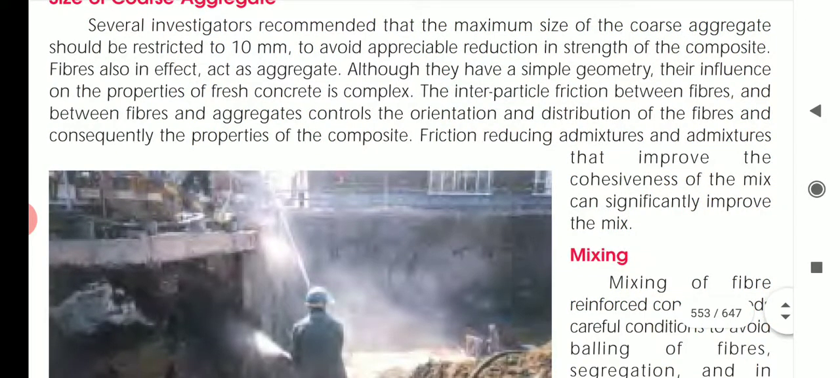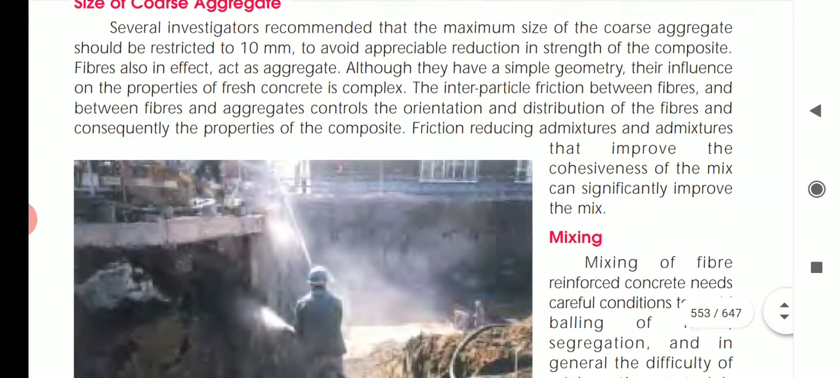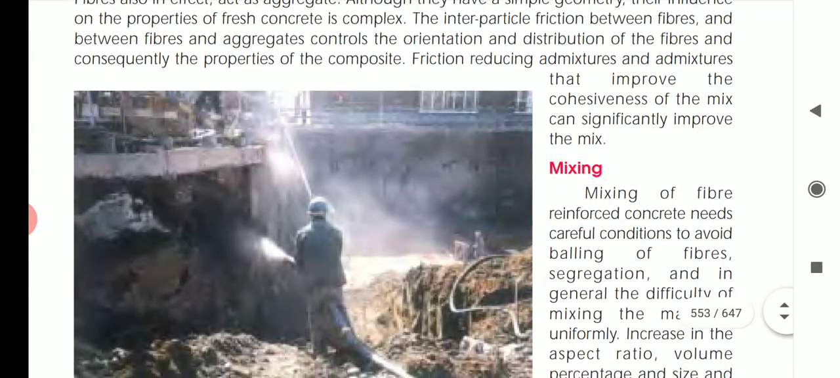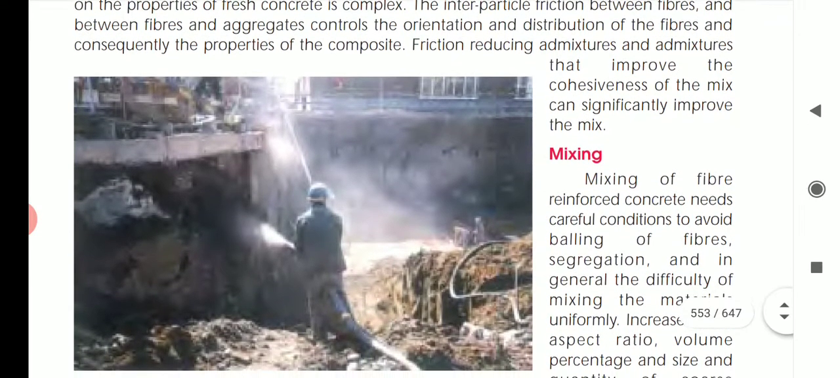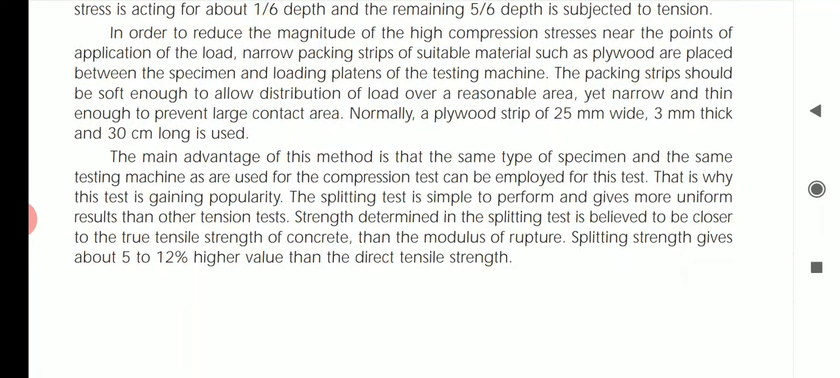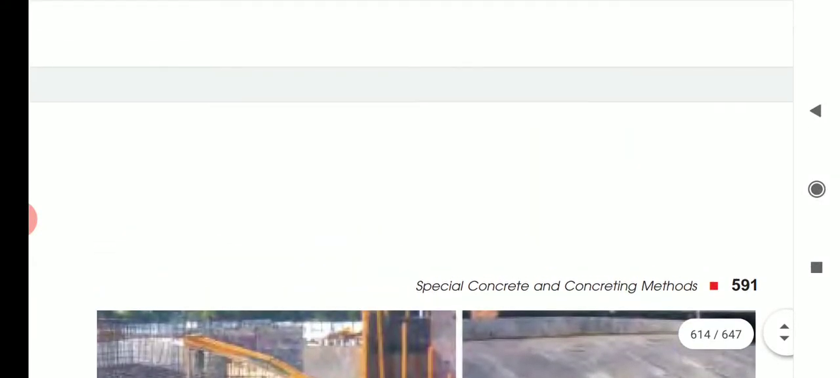aggregate. The interparticle friction between fibers and the aggregate controls the orientation and distribution of the fibers, and consequently the properties of a composite. Friction reducing admixtures and admixtures that improve the cohesiveness of the mix can significantly affect the concrete. So the size of a concrete aggregate is considered